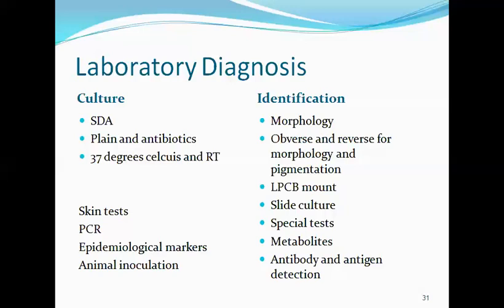Aspergillus niger has a very characteristic arrangement of conidia on the conidiophore. During preparation of an LPCB mount this characteristic appearance may get disturbed, but that is not the case in a slide culture. In slide culture, we do not disturb any morphological feature of the fungi, and we can identify them much better than with the LPCB mount.